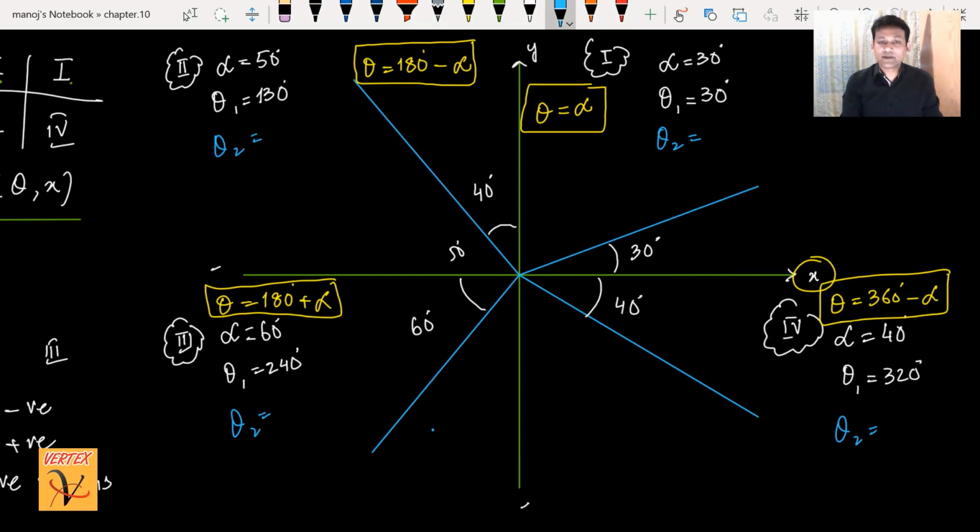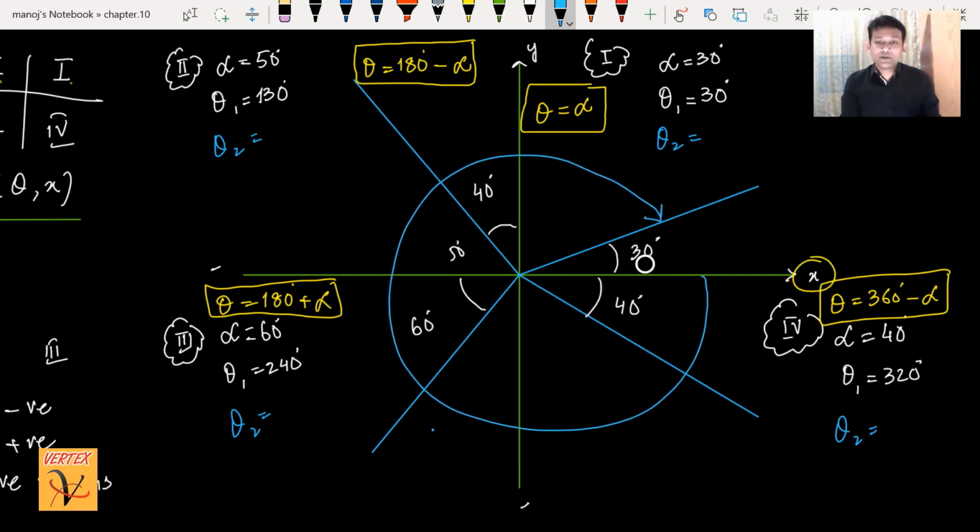From the positive x-axis, I want to move to this line, but this is anti-clockwise. Clockwise means I have to move like this.